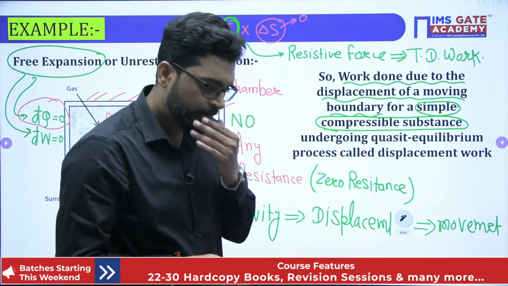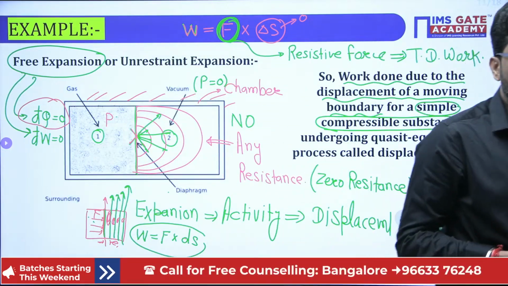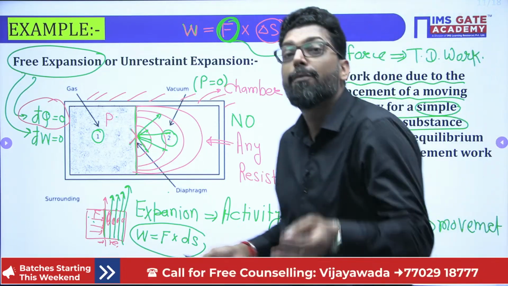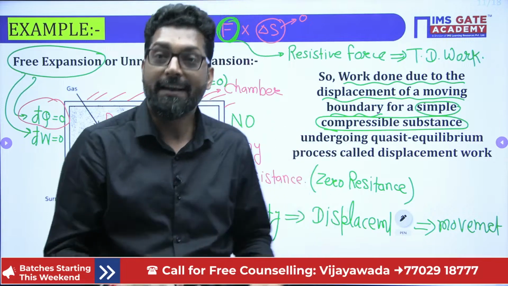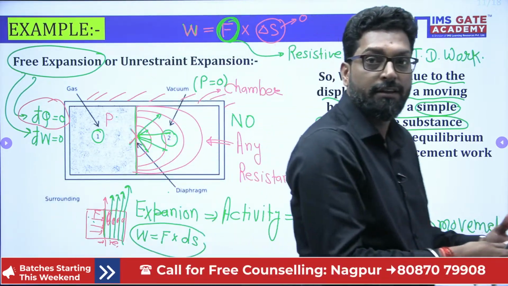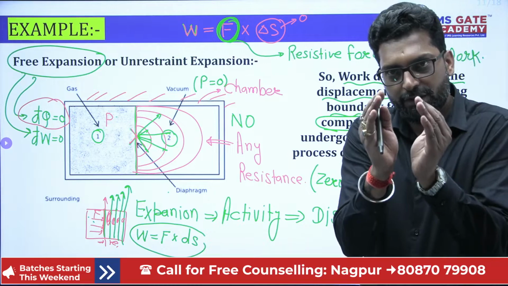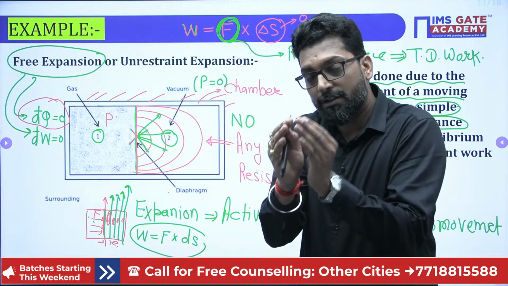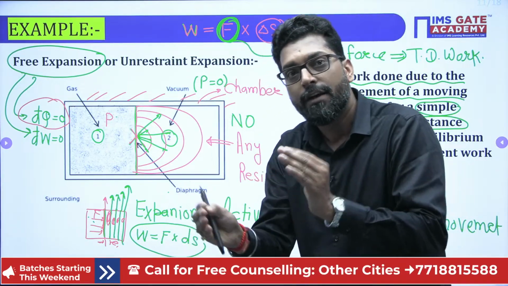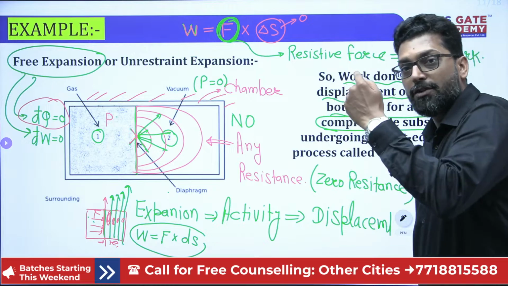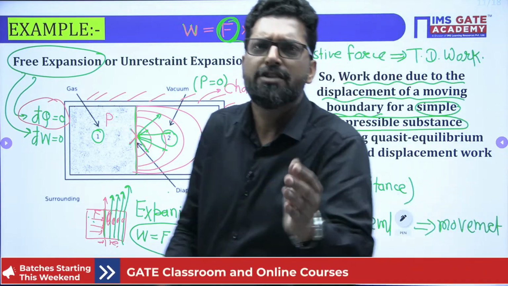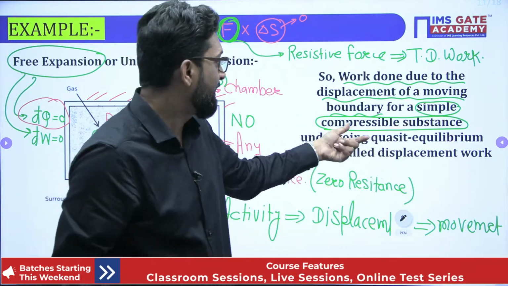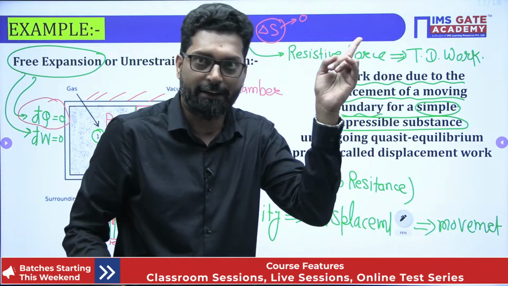A simple compressible substance is a substance which is free from electrical effect, magnetic effect, surface tension effect, and many other factors. That substance is called a simple compressible substance. It is not necessarily compressible, meaning density change. No, it is not like that.